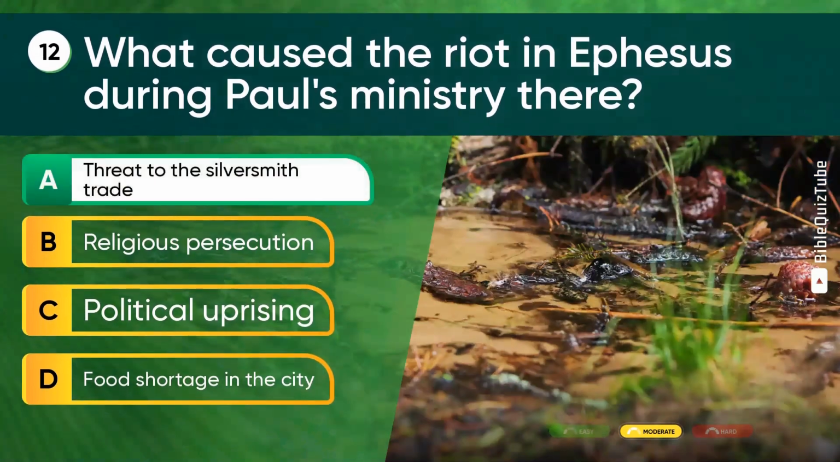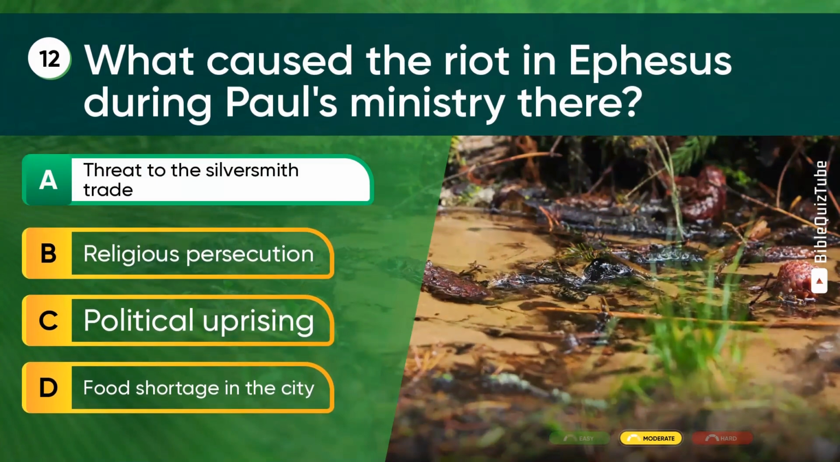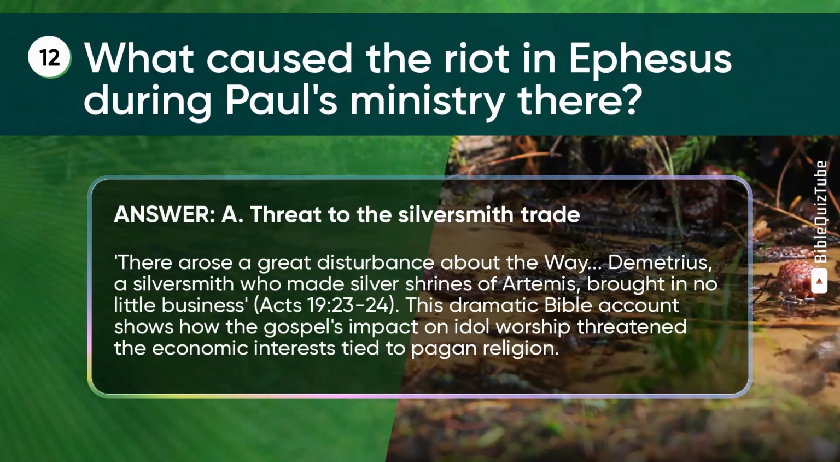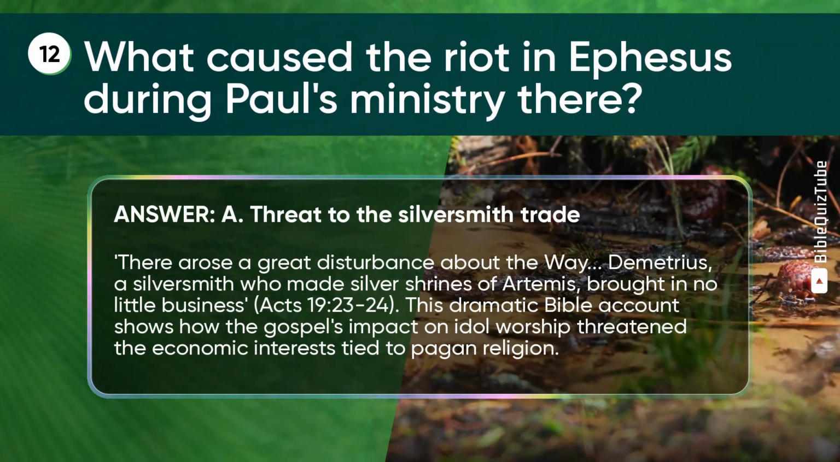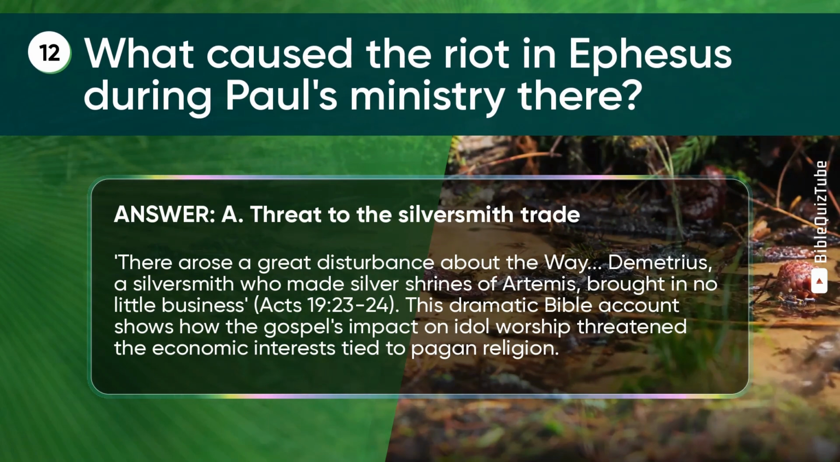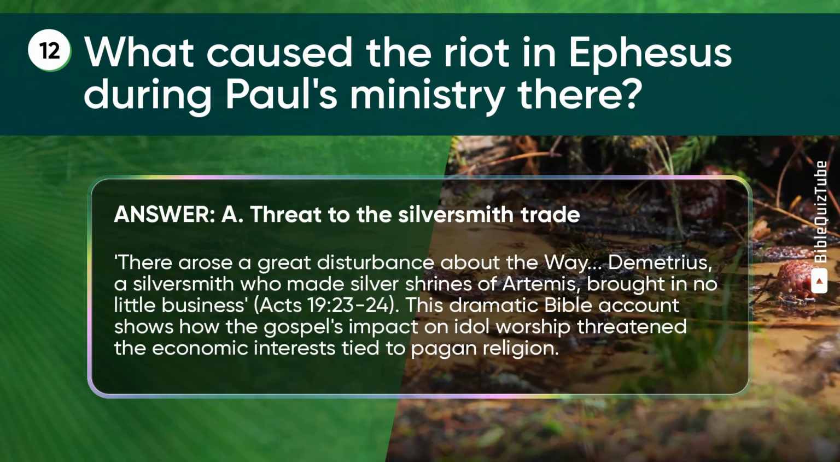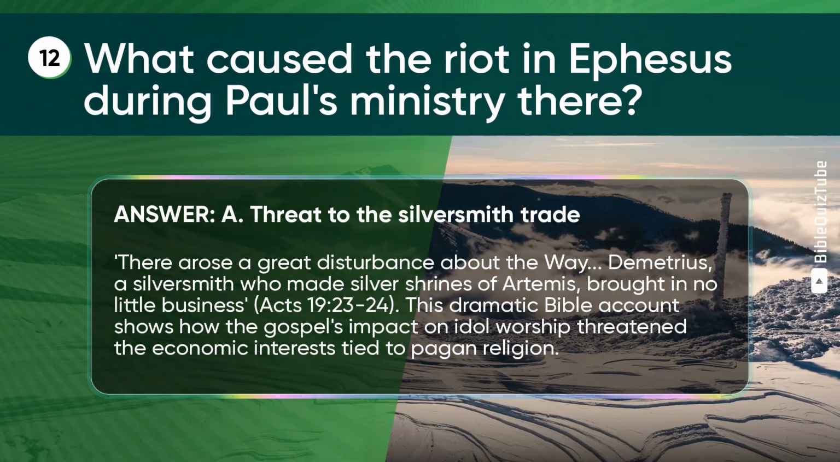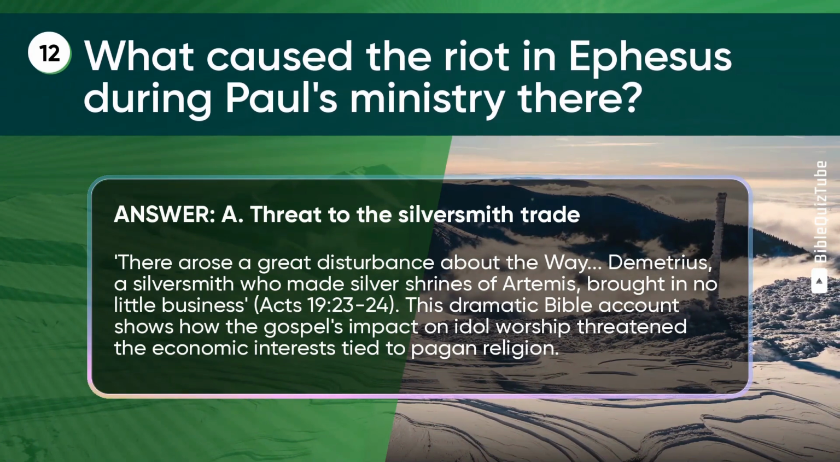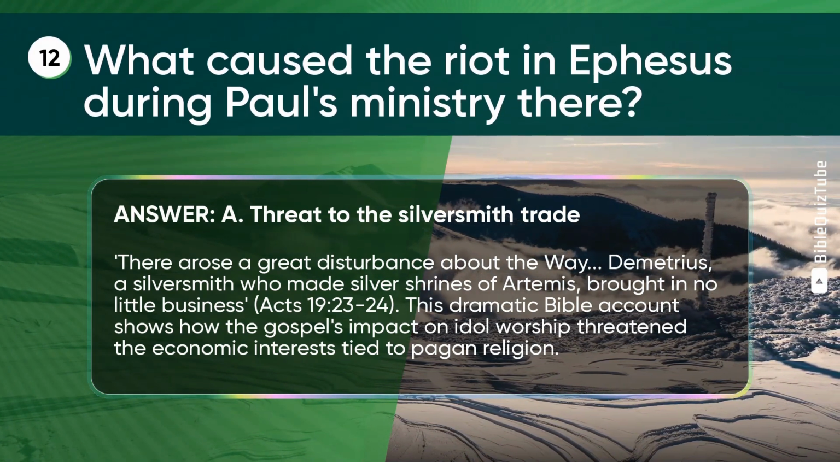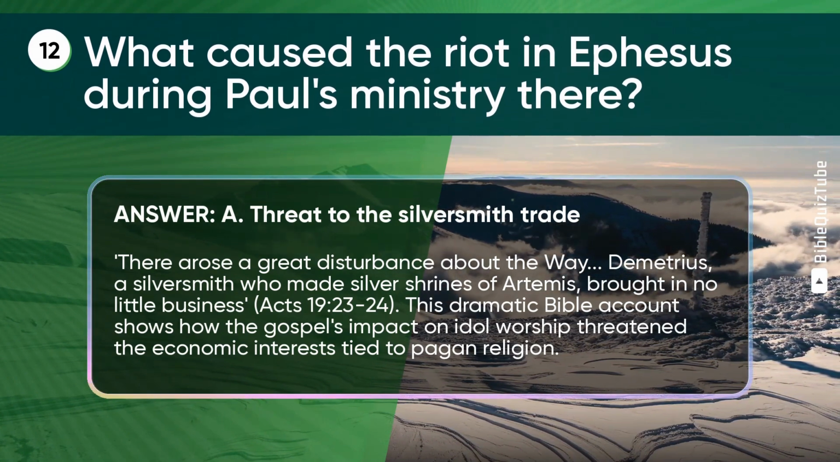The correct answer is A. Threat to the silversmith trade. The explanation. There arose a great disturbance about the way. Demetrius, a silversmith who made silver shrines of Artemis, brought in no little business. Acts chapter 19 verses 23 to 24. This dramatic Bible account shows how the gospel's impact on idol worship threatened the economic interests tied to pagan religion.